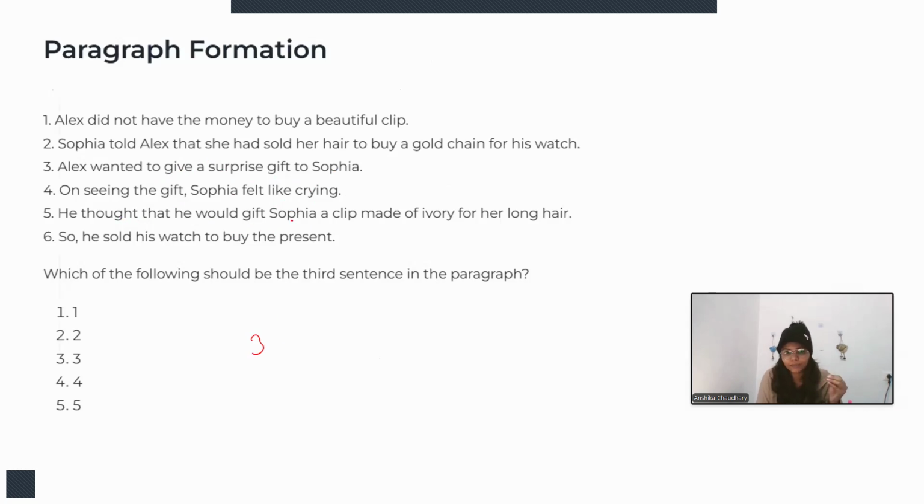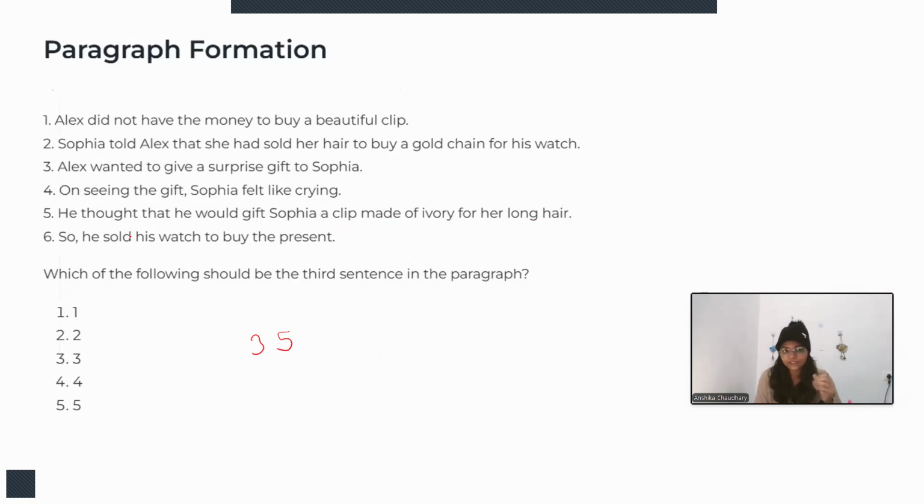He thought that he would gift Sophia a clip made of ivory for her long hair. So first he had an idea, then he thought what should I gift? As Sophia has long hair, Alex thought that okay, I should give her an ivory clip for her long hair, right? So that is what he thought.